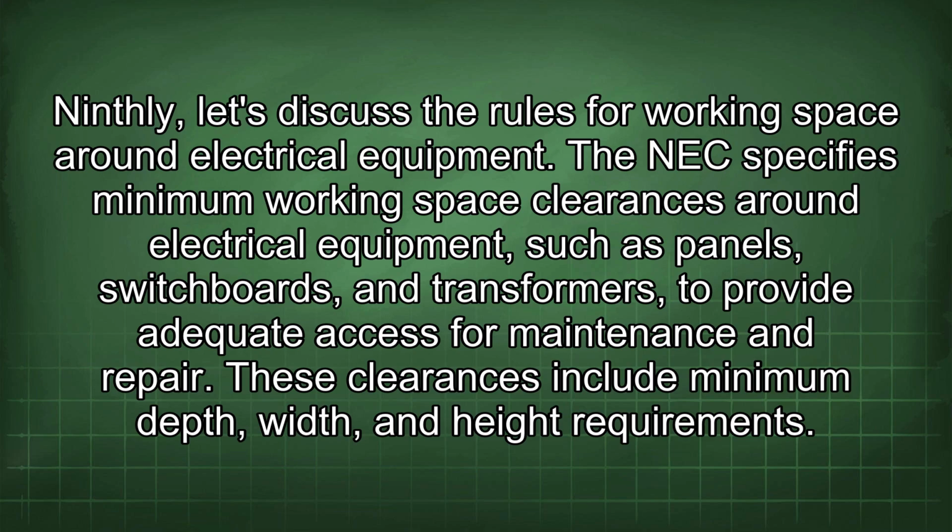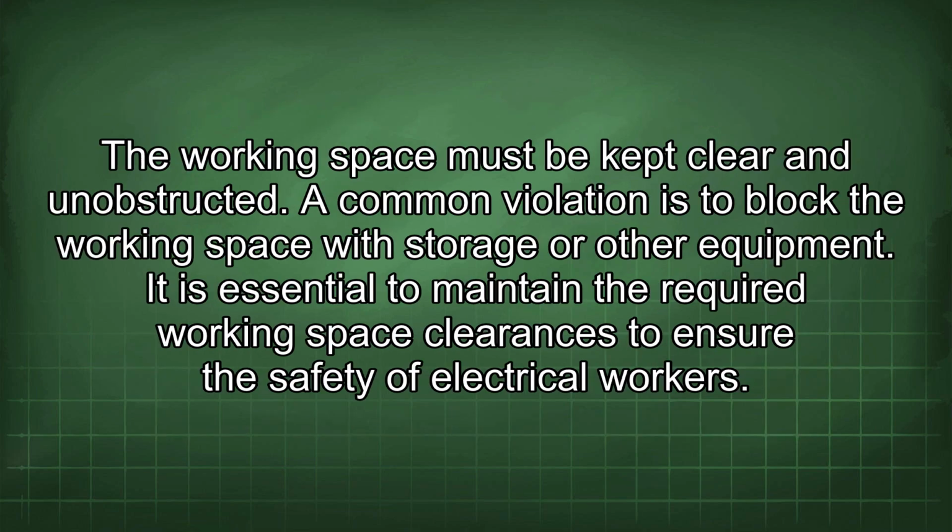The NEC specifies minimum working space clearances around electrical equipment, such as panels, switchboards, and transformers, to provide adequate access for maintenance and repair. These clearances include minimum depth, width, and height requirements. The working space must be kept clear and unobstructed. A common violation is to block the working space with storage or other equipment. It is essential to maintain the required working space clearances to ensure the safety of electrical workers.